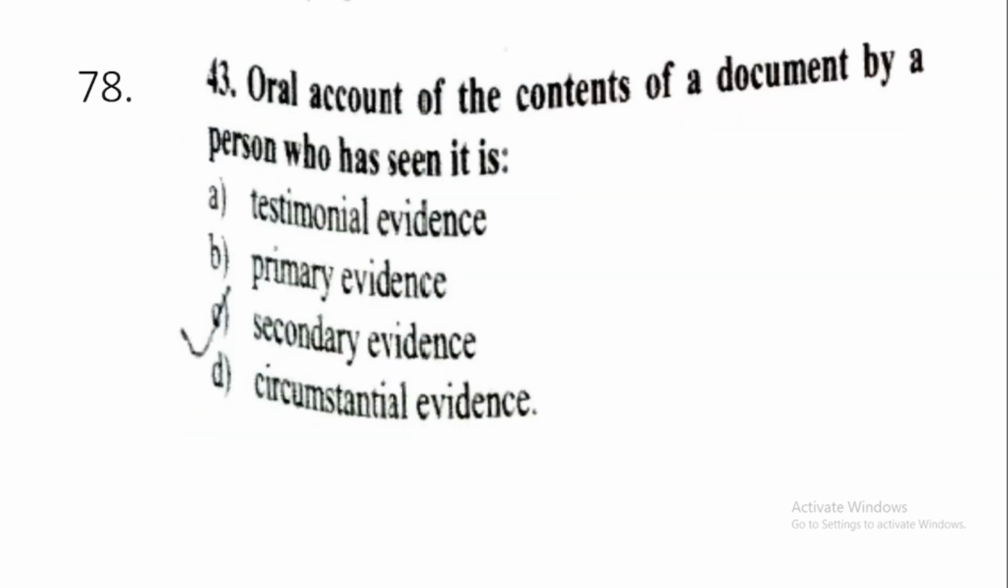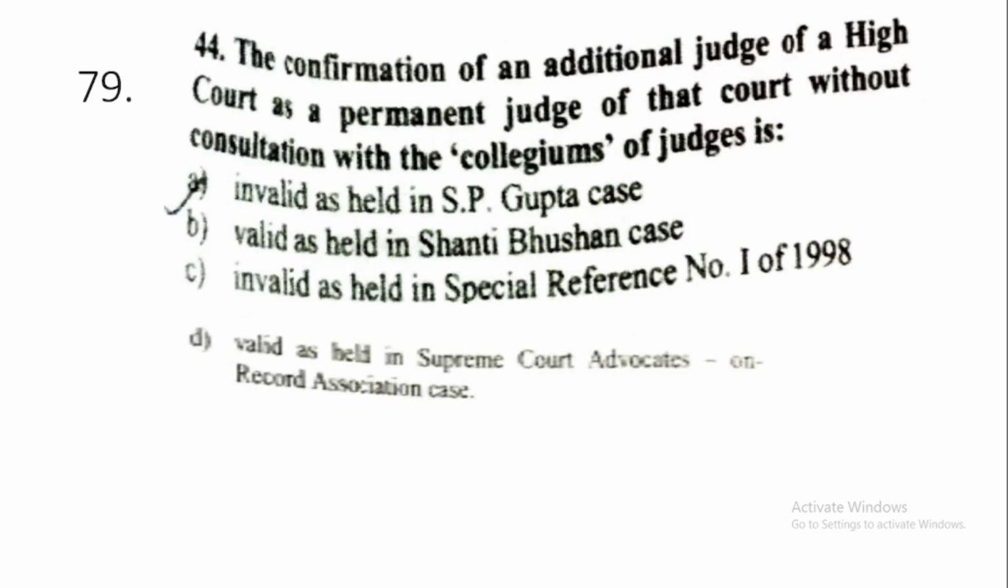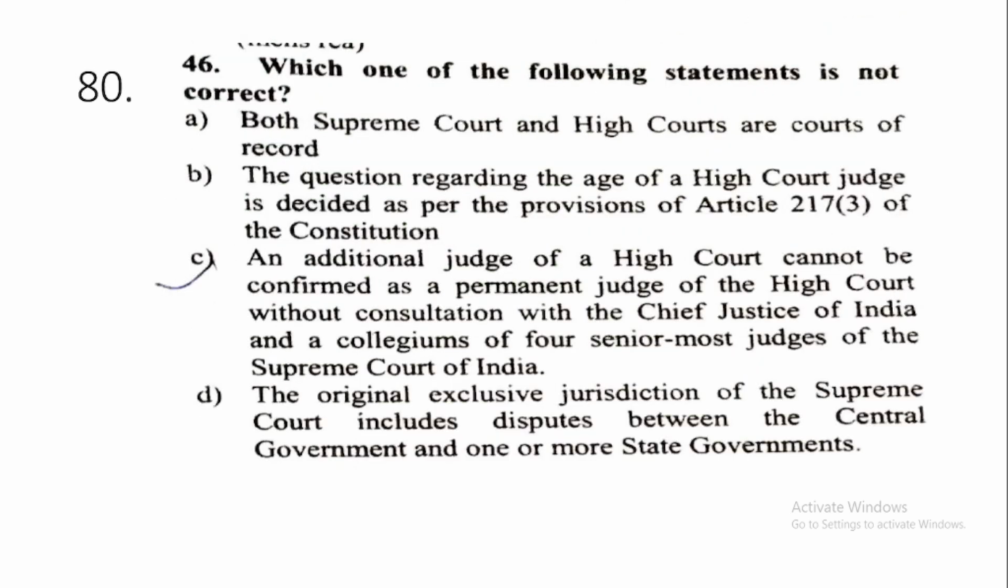78. Oral account of the contents of a document by a person who has seen it. It is actually option number C, secondary evidence. 79. And the confirmation of an additional judge of a high court as a permanent judge of that court without consultation with the collegiums of judges is option number A, invalid as held in S.P. Gupta's case. 80. Which one of the following statement is not correct? This is option number C. An additional judge of a high court cannot be confirmed as a permanent judge of the high court without consultation with the Chief Justice of India and a collegium of 4 senior most judges of the Supreme Court of India.